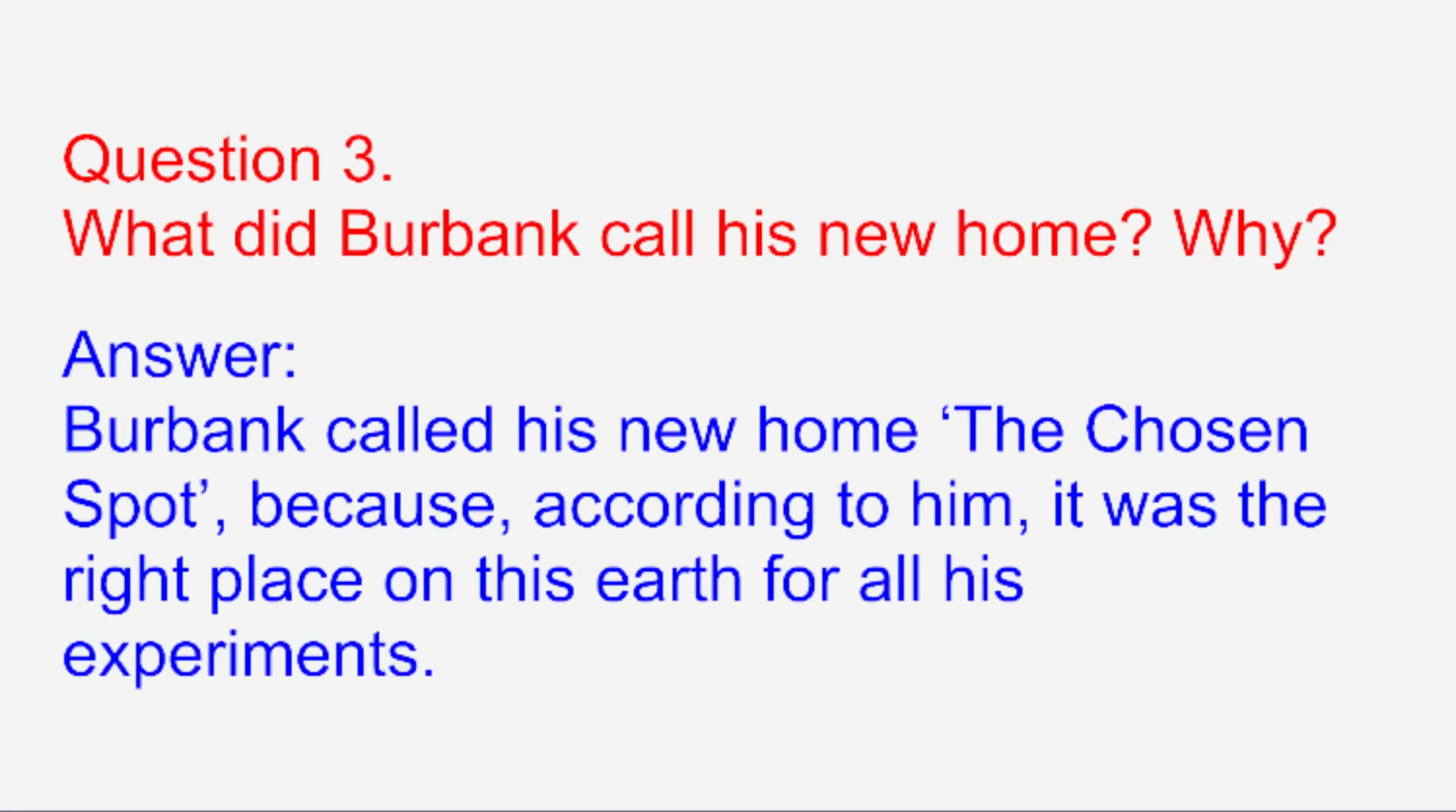What did Burbank call his new home? Why? Answer. Burbank called his new home the chosen spot because, according to him, it was the right place on earth for all his experiments.